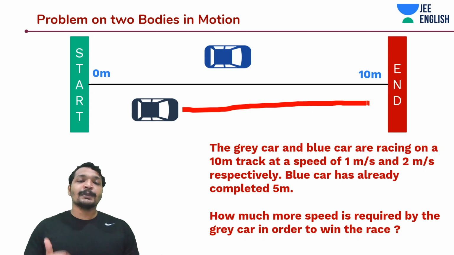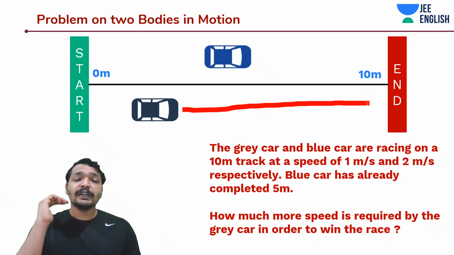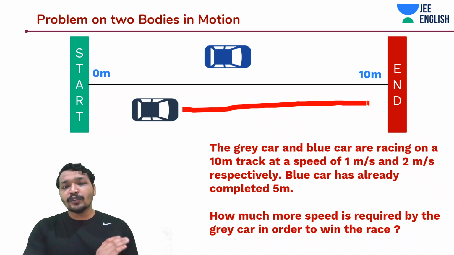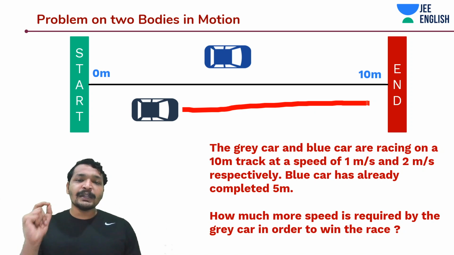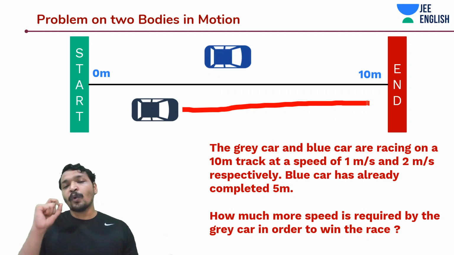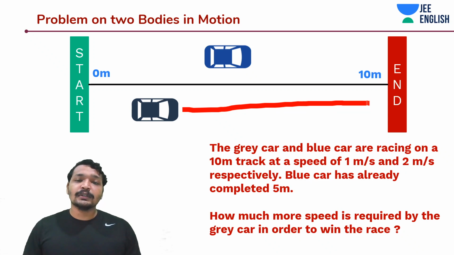So the concept is about speed. You need to accomplish the 7.5 meters before blue. Then you need to have that certain velocity boost so that you can win this race. So if I have to complete 7.5 meters within 2.5 seconds, what's the speed that I need? And that too before the blue car.